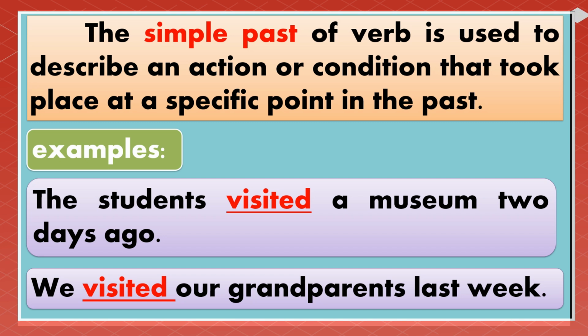We visited our grandparents last week. So you have noticed that 2 days ago and last week already happened. That's why we will use the simple past of the verb in the sentence.